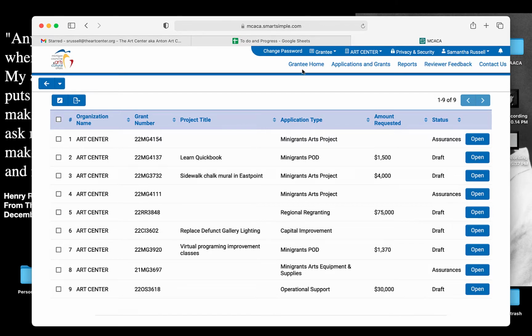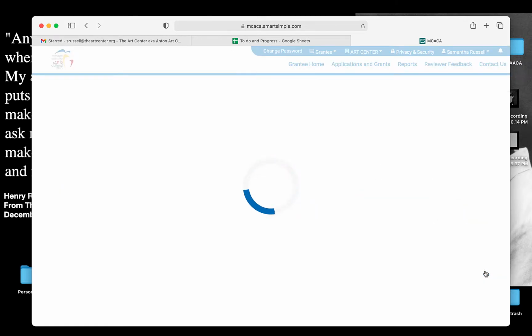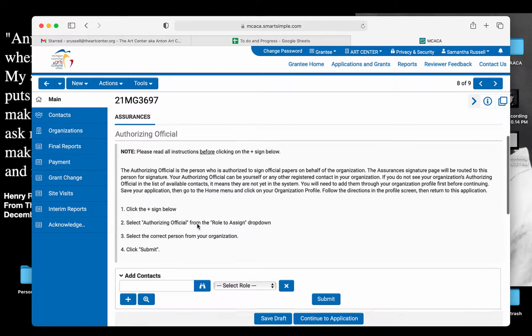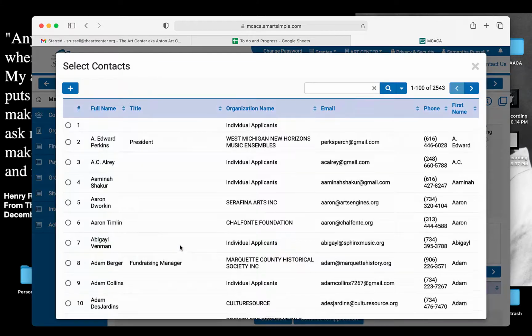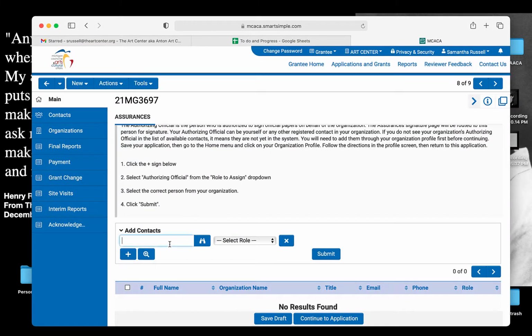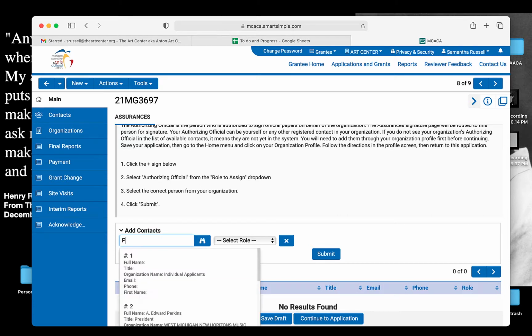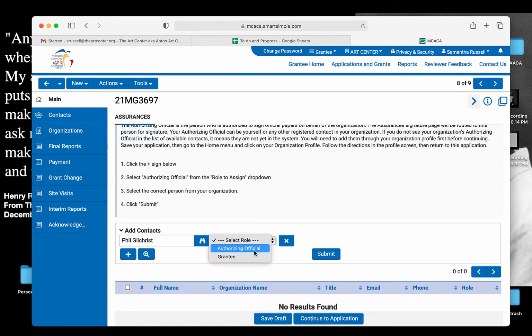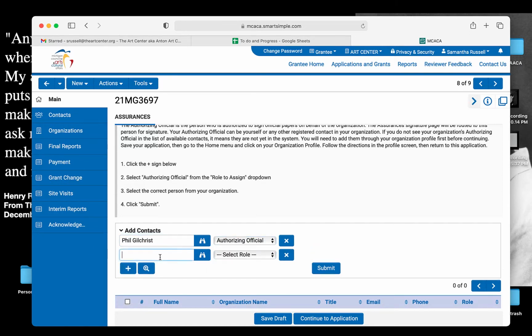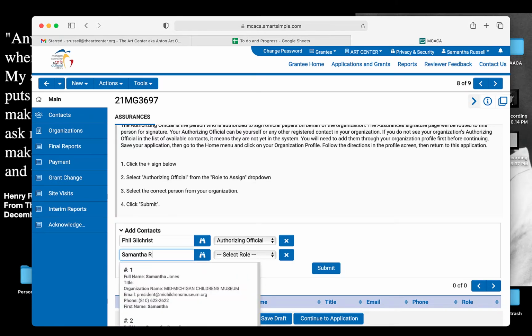Most of the grants are all set up pretty much the same, just a couple little differences. I'm going to open here. Again, this is that assurances page. Wherever you leave off, if you haven't saved your application after doing a few things, it's going to go back to that most recent save point. In this case, it was the assurances page. So I'm just going to add our executive director and myself back in here.